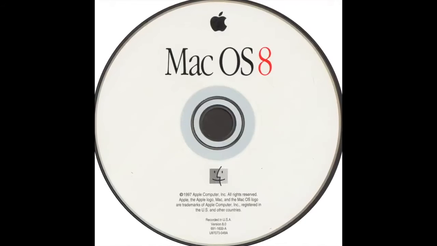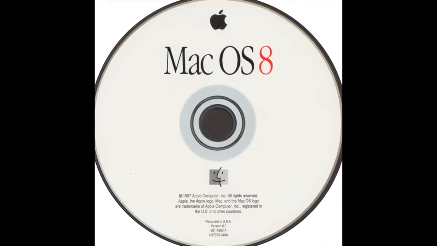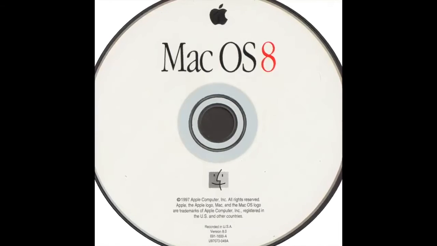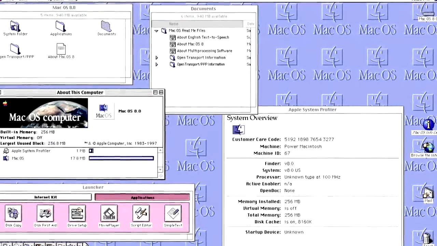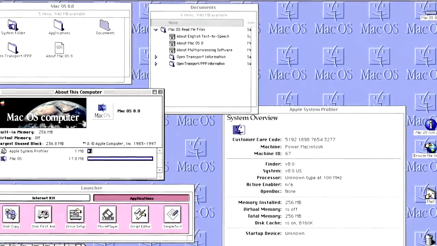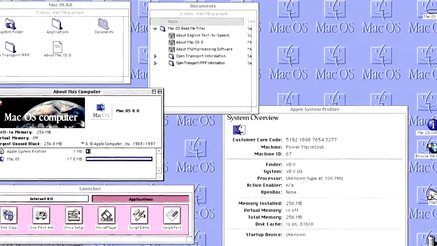macOS 8 was ready to be released. And if you're wondering how Apple was able to build a new operating system so quickly, it's because the initial release of macOS 8 wasn't much different from System 7. macOS 8 was a very influential release, with features like an updated hierarchical file system that continued to be used